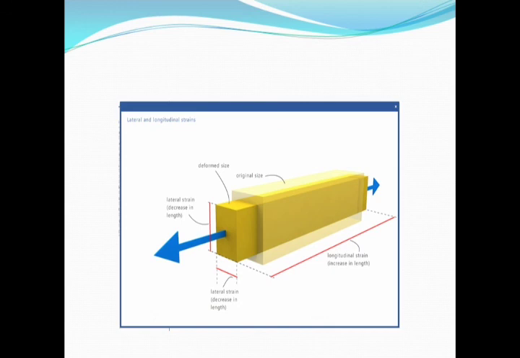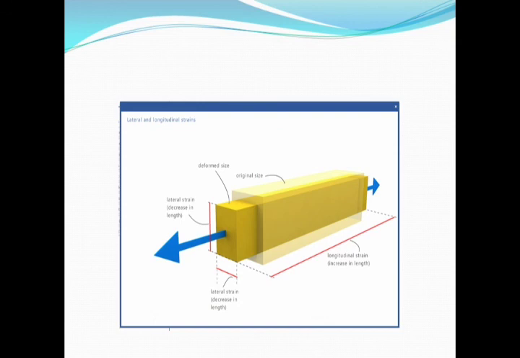So when we see this, for one dimension it is the lateral strain divided by the longitudinal strain, which is the application for a bar which is subjected to load. Now in this case, when we go for the longitudinal strain, it is nothing but the increase in length in the axial direction.